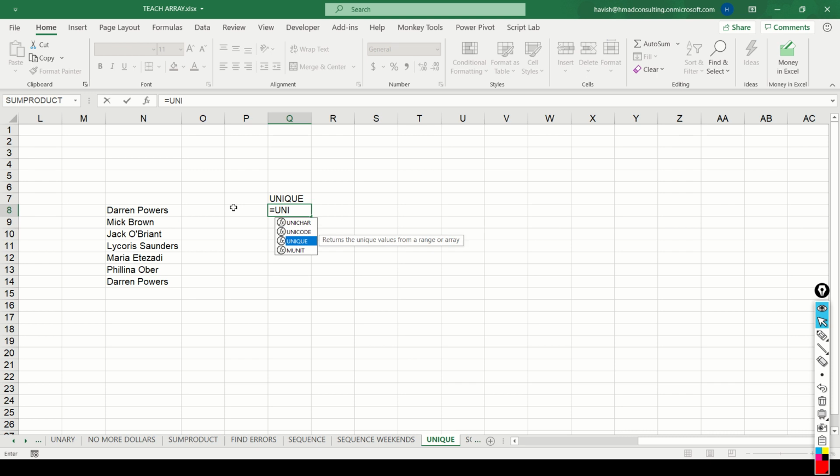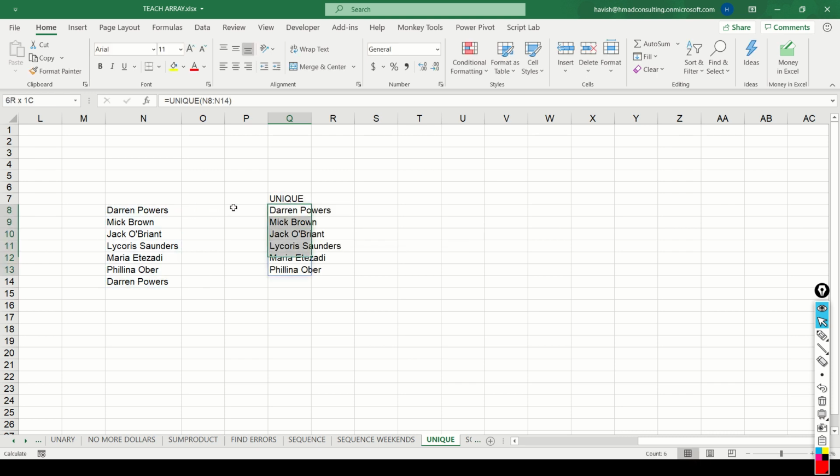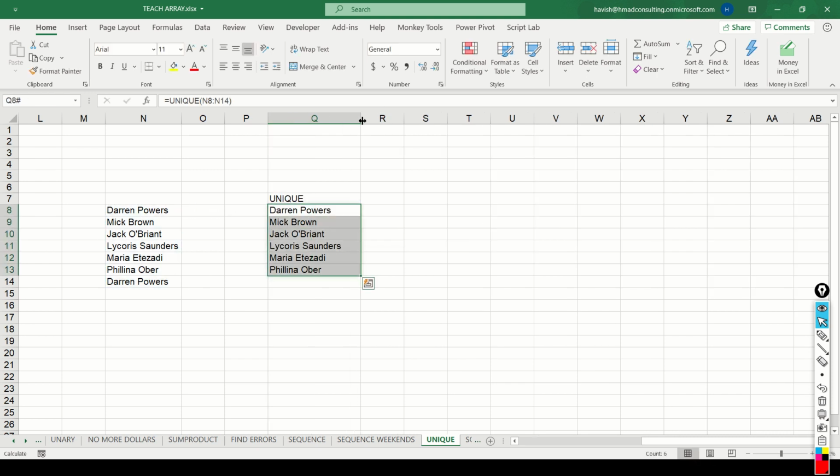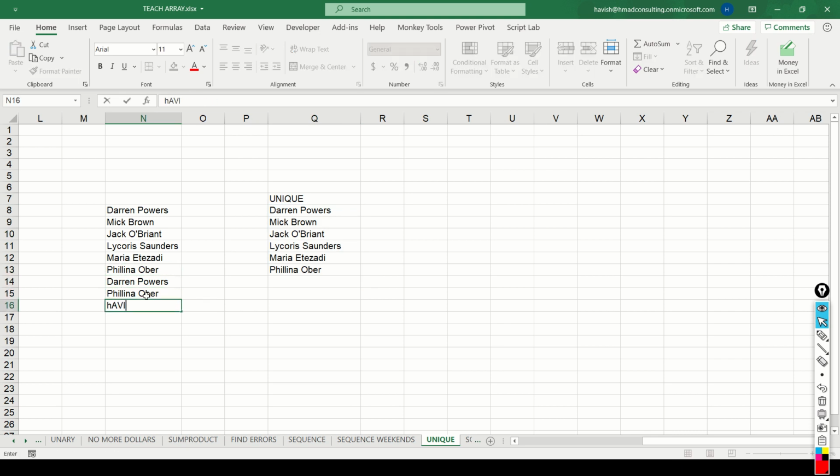So when I say unique, obviously it will only show me 6 names because Darren is appearing 2 times. But if I add Philina one more time and one more name, you notice that this name doesn't get added because the data is only going up till the 14th row, not up to the 16th row.